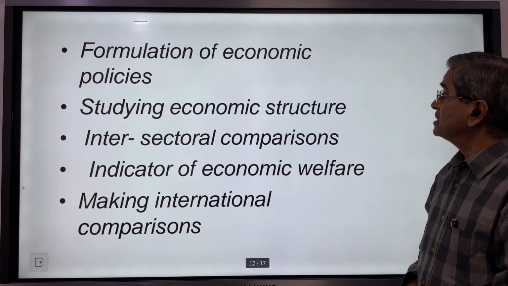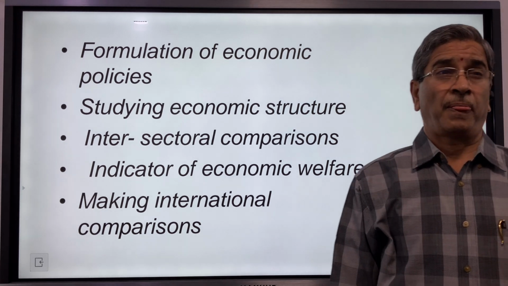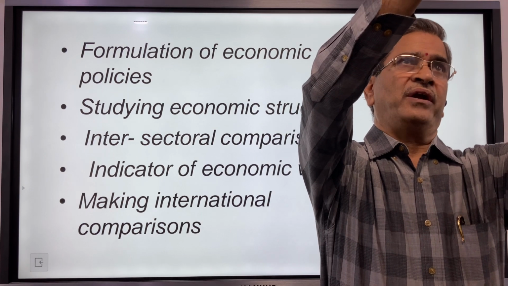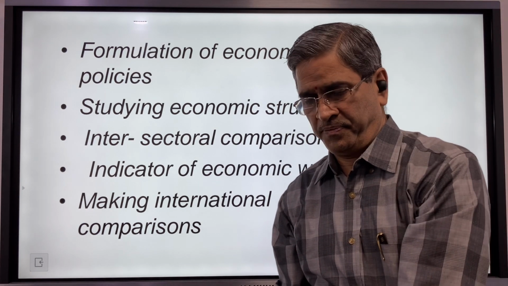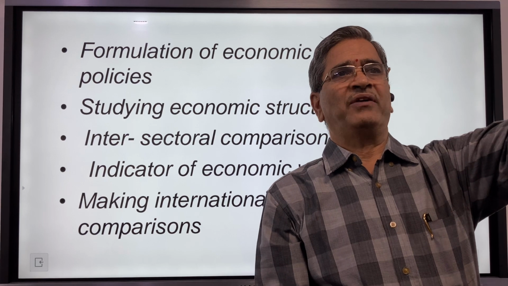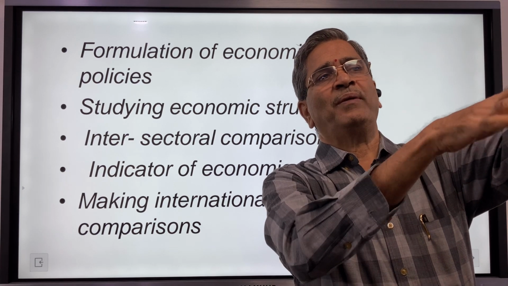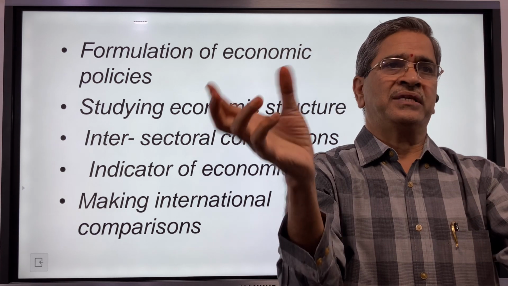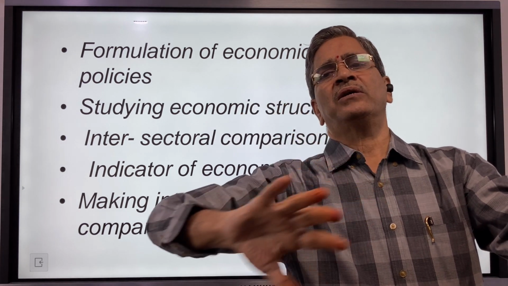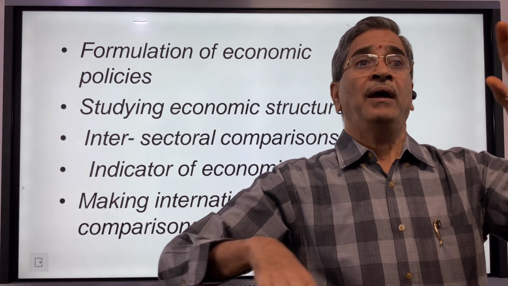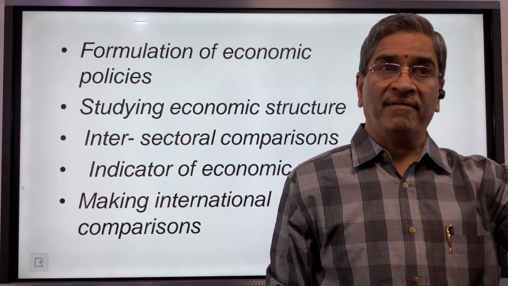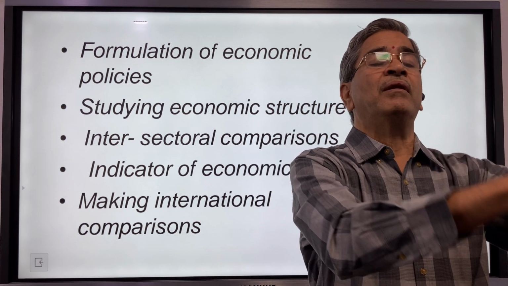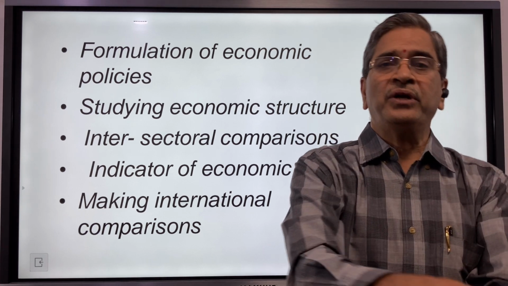Number two, studying economic structure. When you say economic structure, where is the money flowing from the top to the bottom? The planning funds of the government of India will flow to the plan expenditure. You will have plan and non-plan sectors. Non-plan is routine administrative expenditure. Plan means they plan for development, the development expenditure. That investment made in the development expenditure will flow into certain categories.